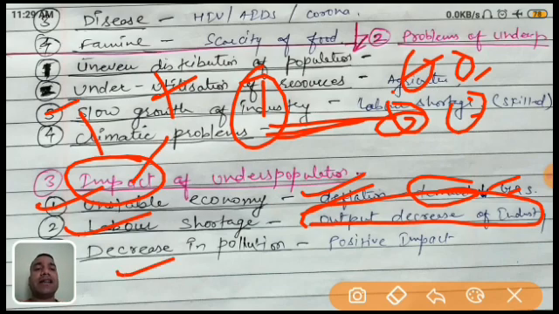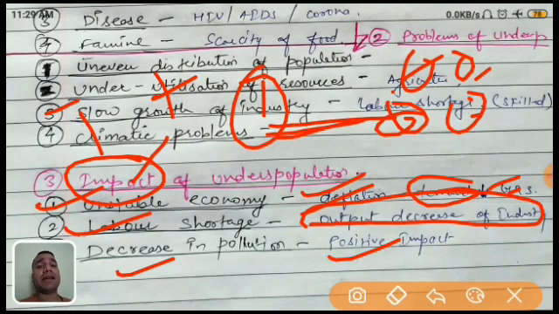And last one, it is a decrease in pollution. Yes, it is a positive impact. Remember, this is the positive impact. Just like nowadays you are also facing, due to this lower industrialization in India also, because of the corona epidemic. Okay, so what will happen? The pollution level decreases. Pollution level is decreased because industries are shut down.